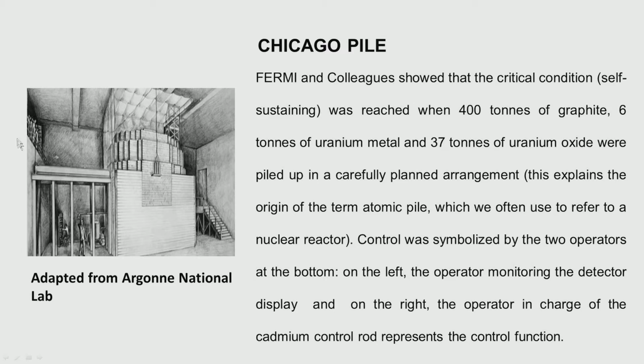Here this emergency mechanism is actually a set of control rods at the top, which of course is not very visible in this figure, somewhere here it is very feeble.